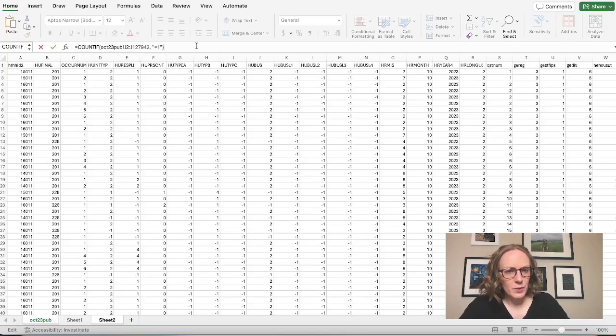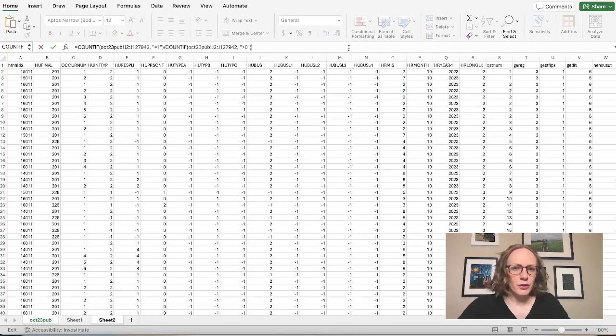So that's the first thing we want to do. I'm just going to copy paste these cells that we're looking at. And then we want to divide by our total. But if I'm going to ignore the people who skipped it, I don't want to include those -1 values in the total. And so I'm going to divide by COUNTIF of those cells, just by the number that are positive. So I don't want to include those -1s.